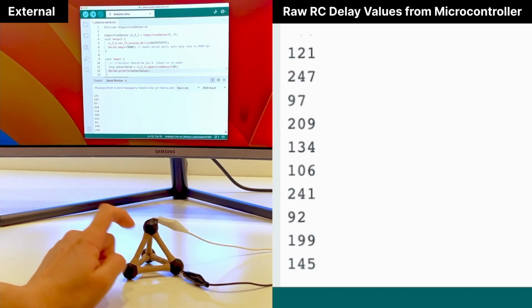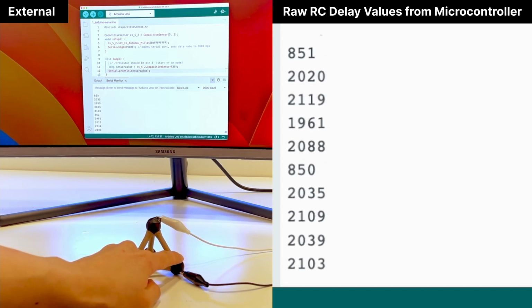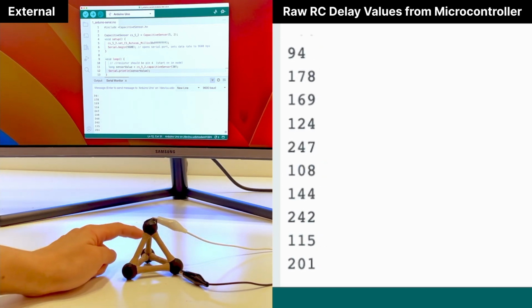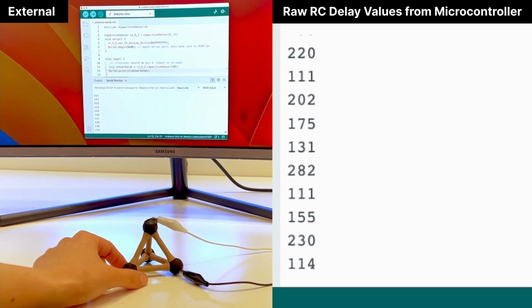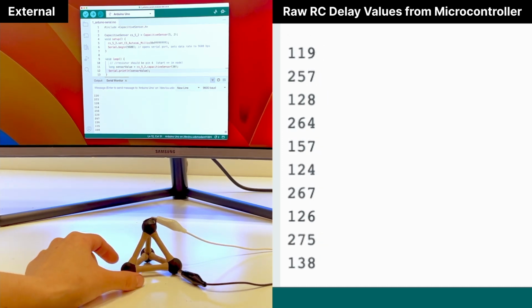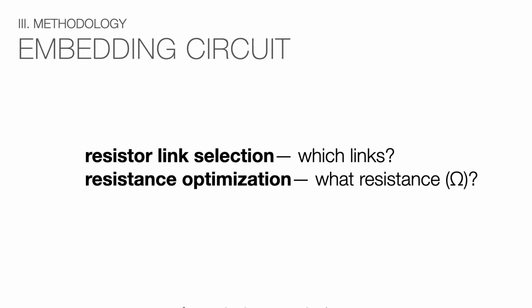This is a network of 4 nodes and 6 links, and you can see that we can obtain unique RC delay values for each node because of the tuned conductive traces. So to support capacitive sensing, we have established that we need to embed a circuit inside the network. And this requires determining 2 things. First, which links should be the resistors, and second, what should their resistance be?